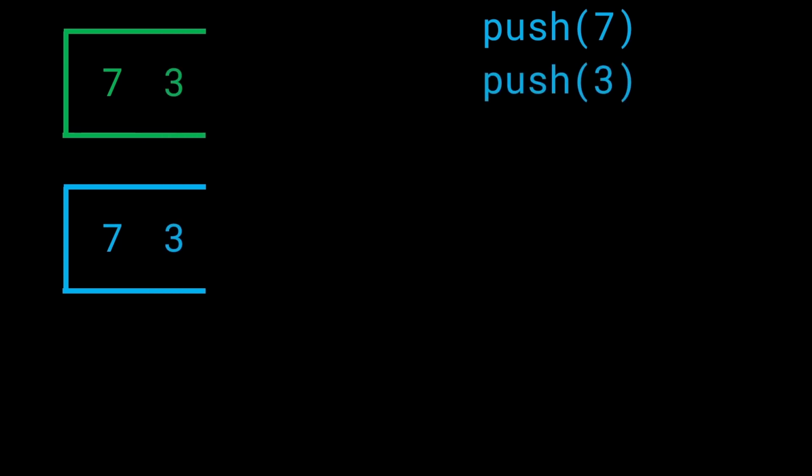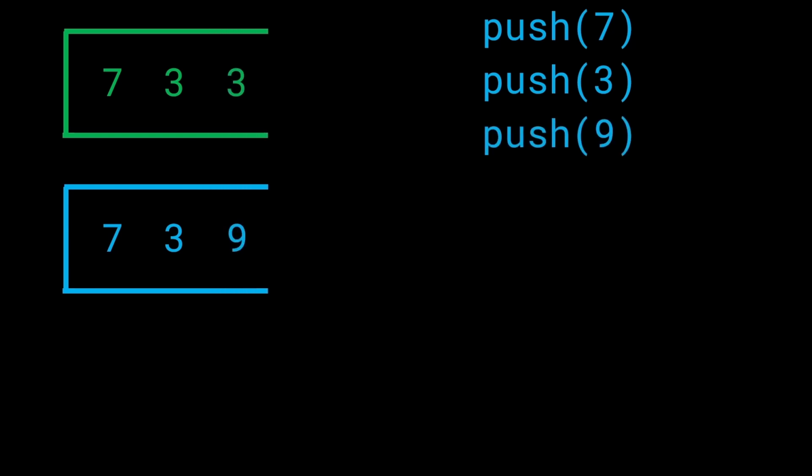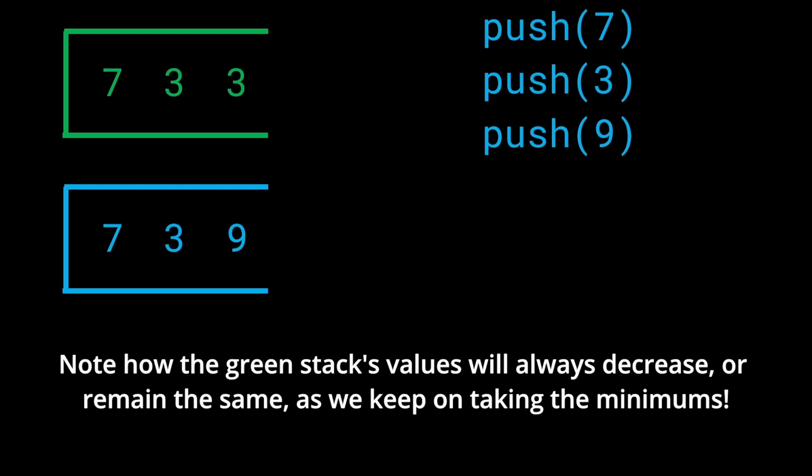Now let's say we get a push 3 operation. What do we do? Because this is the blue case, we'll simply add 3 to the top of the stack. But we'll have the 3 reflect changes in the green stack as well. That is, the green stack is now going to store a value that is the minimum of 7 and 3, because we have 2 elements in the stack, right? So we're going to take the minimum of 3 and 7, and so we'll store 3. Now let's say we get a push 9 operation. Now the top of the blue stack will have 9, but the top of the green stack will have the value 3. And that is because 3 is the minimum of 3 and 9, which is going to be the minimum value of the entire stack.